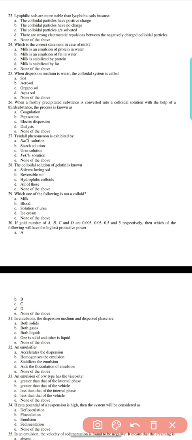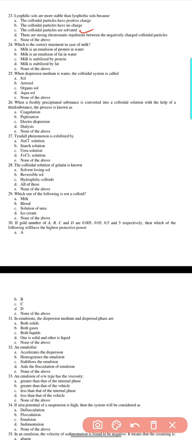Question 23. Lyophilic sols are more stable than lyophobic sols because: the colloidal particle has a positive charge, the colloidal particle has no charge, the colloidal particles are soluble, there is strong electrostatic repulsion between the negatively charged colloidal particles, or none of the above. Here the answer is option C, the colloidal particles are soluble.